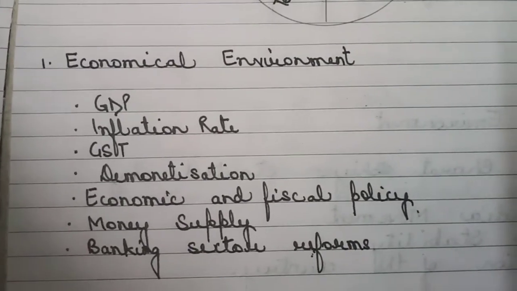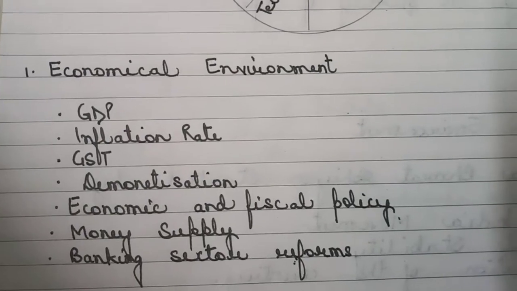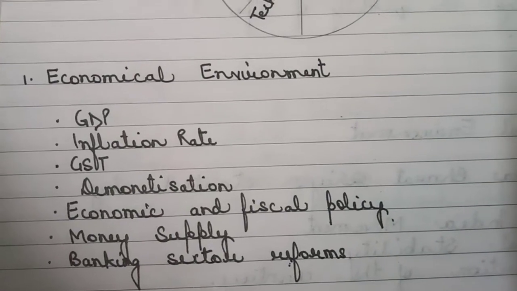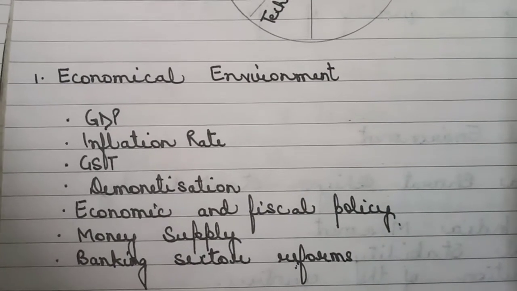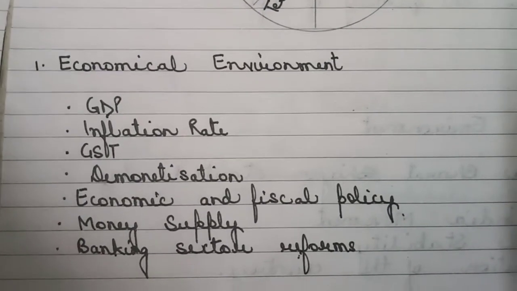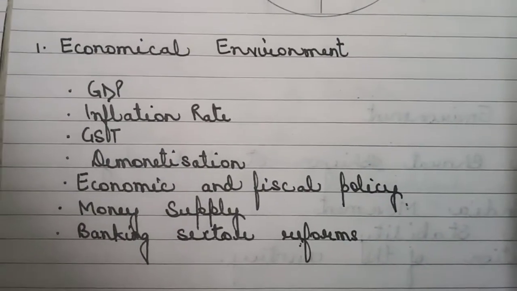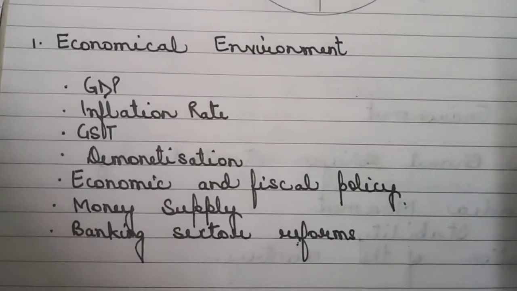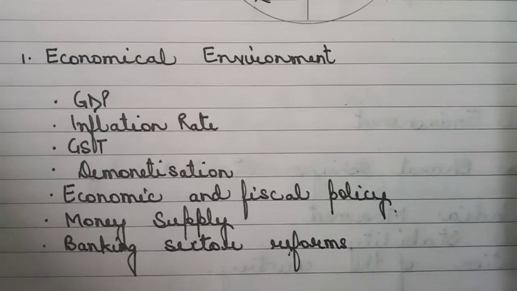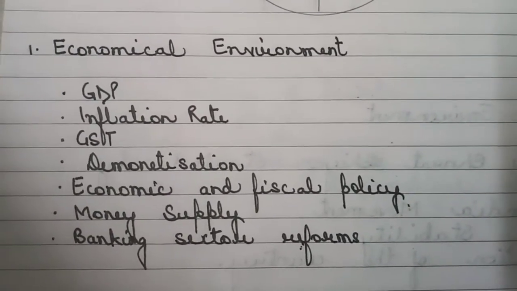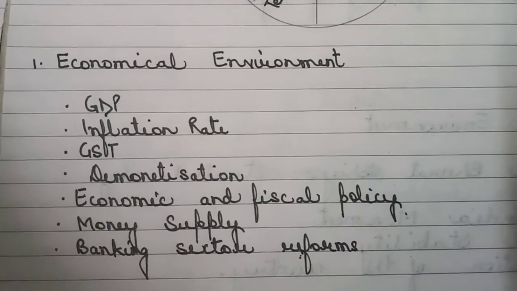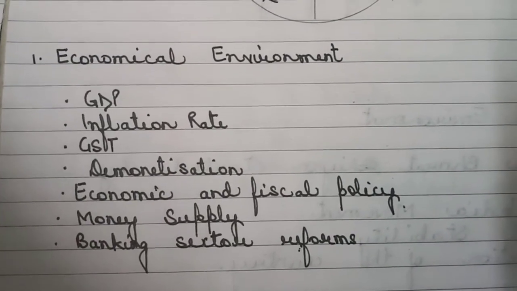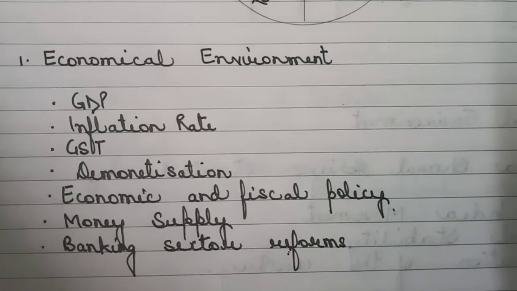So when the case study talks about inflation rate, GST is new to all of us, but yes, we know that GST is a part of economical environment, and all business transactions were affected for a few days. Demonetization, economic and fiscal policies of the government, money supply in the environment, banking sector reforms. So all these which are directly related to the economy of our country, children, would come under the economical environment. And these are the few keywords through which you can find out whether the case study is talking about the economical environment of our country.